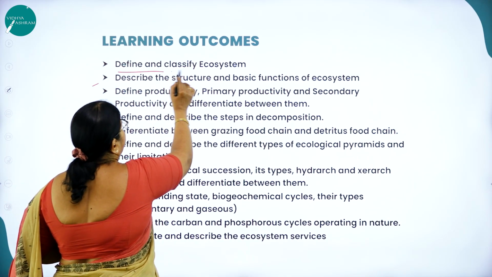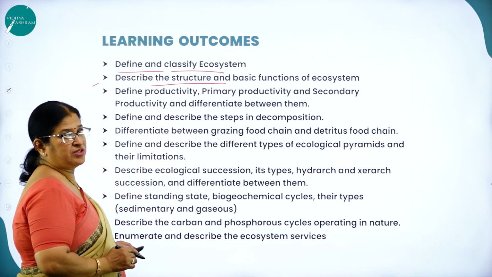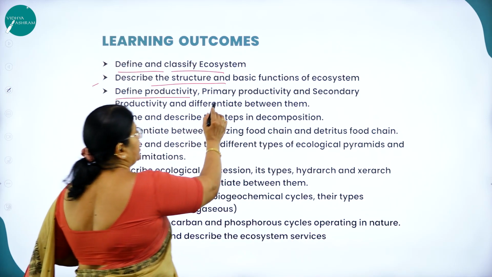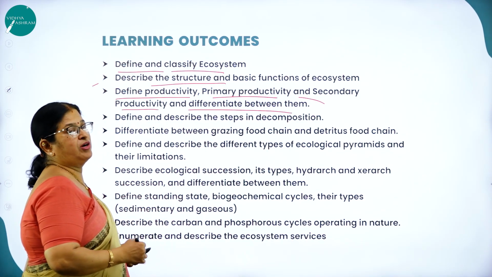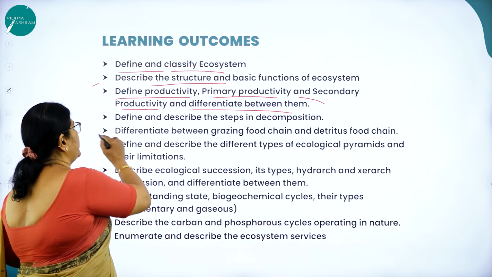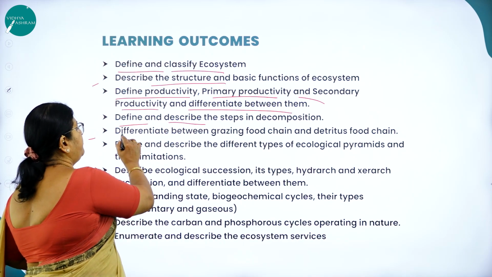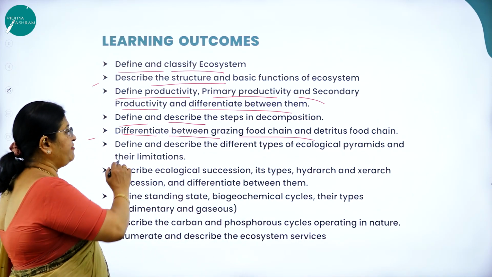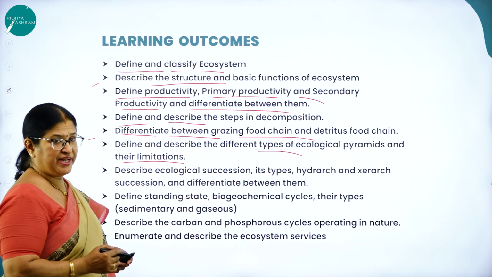So you'll be able to define and classify ecosystem, describe the structure and basic functions of ecosystem, already I explained. Define productivity, that is primary productivity and secondary productivity, and differentiate between them. Define and describe the steps involved in decomposition, differentiate between grazing food chain and detritus food chain, then define and describe the different types of ecological pyramids and their limitations.